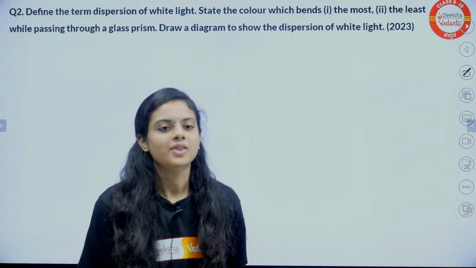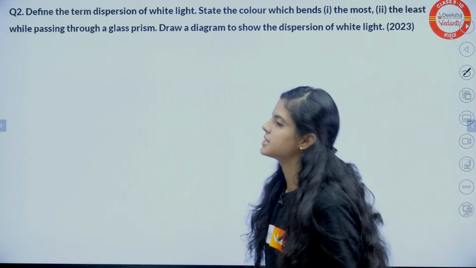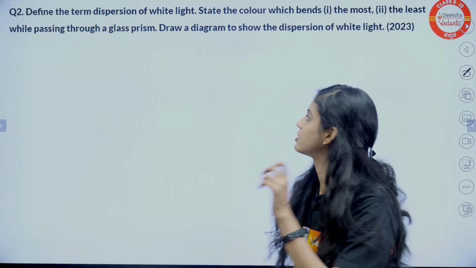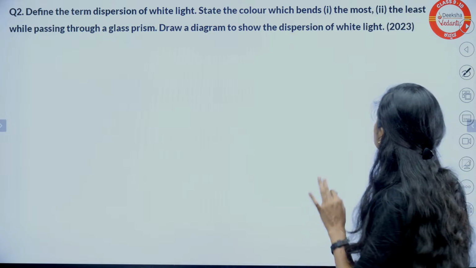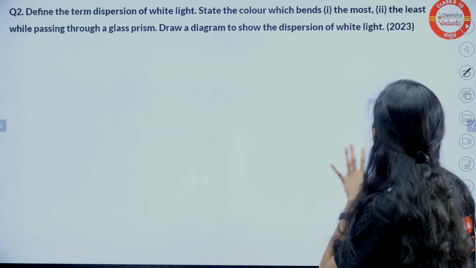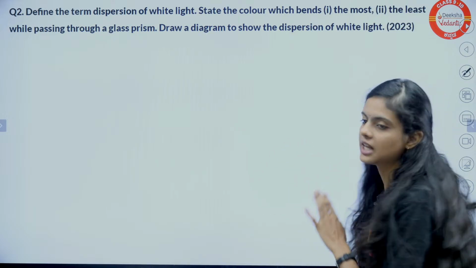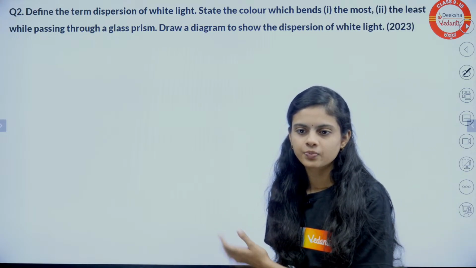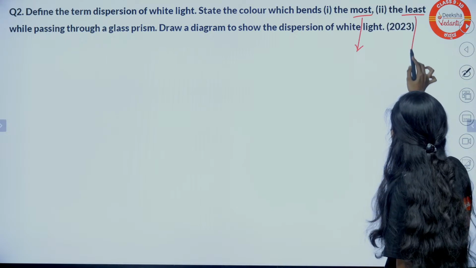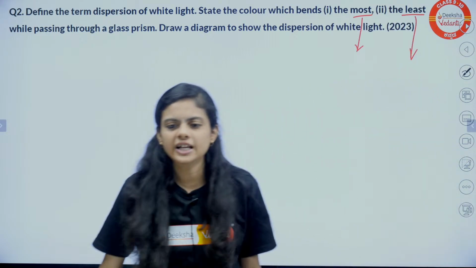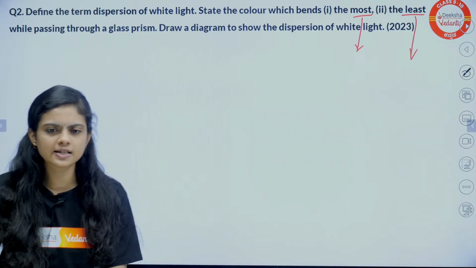Okay, yeah. Next question, again from the same concept, a similar kind of question. Define the term dispersion of white light. State the color which bends the most and the least. I have only just explained this, right? Tell me quickly in the chat, which bends the most and which bends the least? Quickly, the questions are relatively easy, okay?